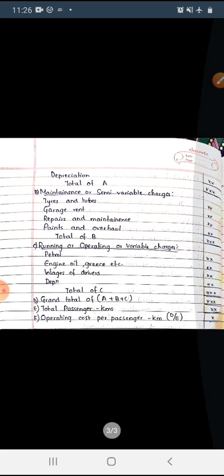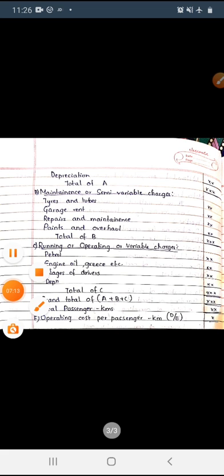Passenger kilometers per month means, for example, for one month, how many kilometers that particular vehicle has run, including passengers. That is passenger kilometers. Okay, we'll see some practical problems from the next class. Thank you.